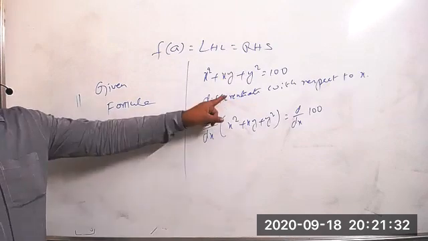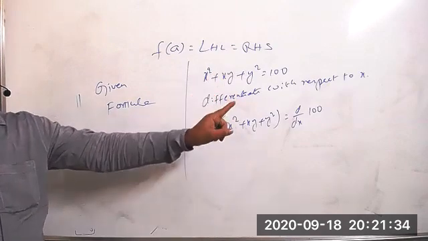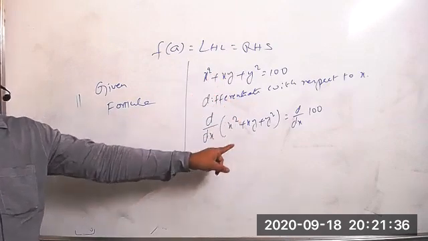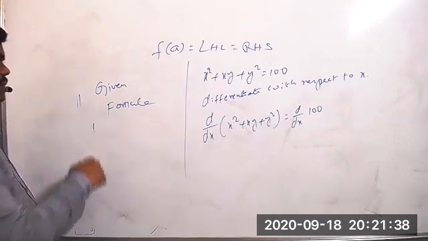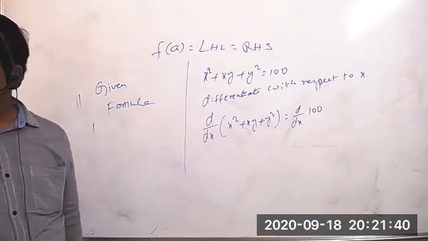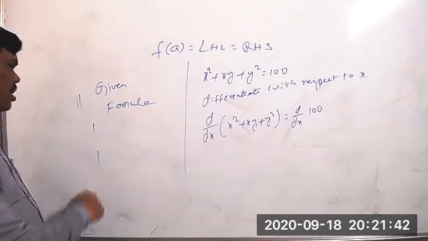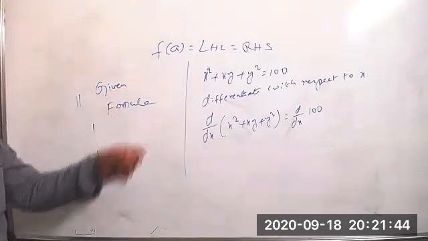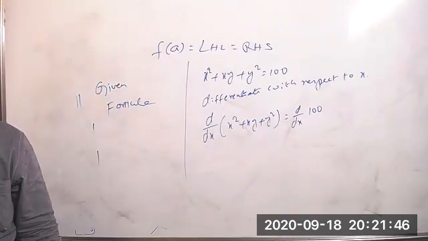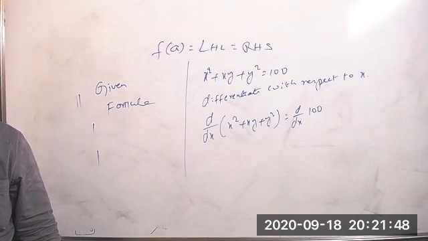Later, for writing that one, differentiate with respect to x, applying d by dx to all those things. But here we'll get 1 mark for the final answer. This is the way of writing the subjective paper. Understood?